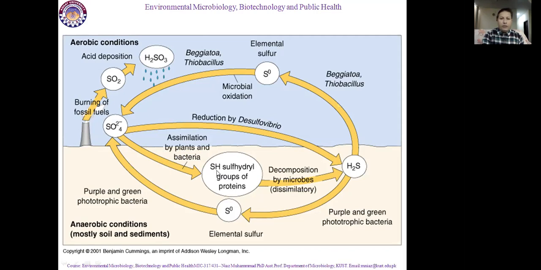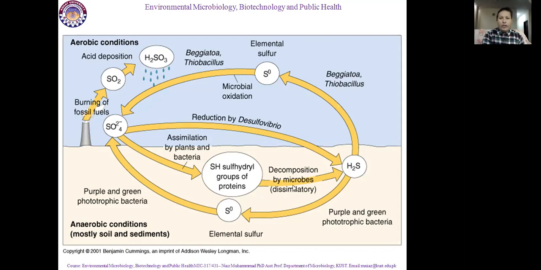After death of plants and microorganisms, these go into the soil, and in the soil other microbial populations are present which are responsible for decomposing all organic molecules. They are decomposing microorganisms. So bacterial cells and plant cells are decomposed into elemental forms.